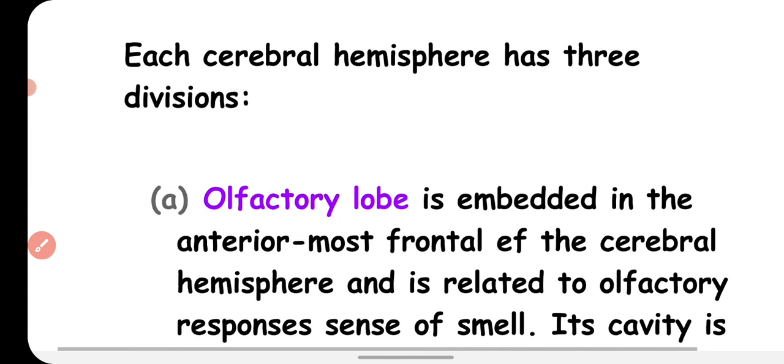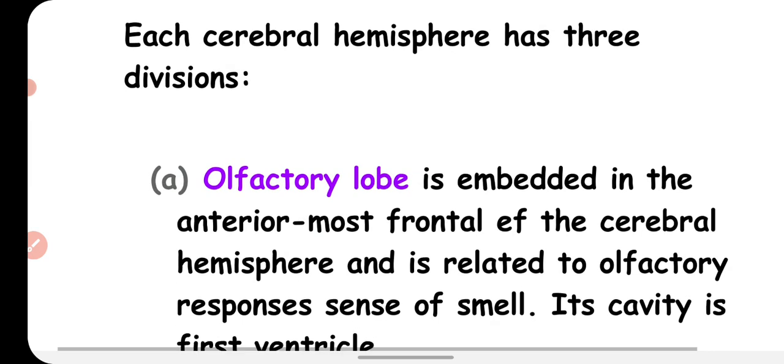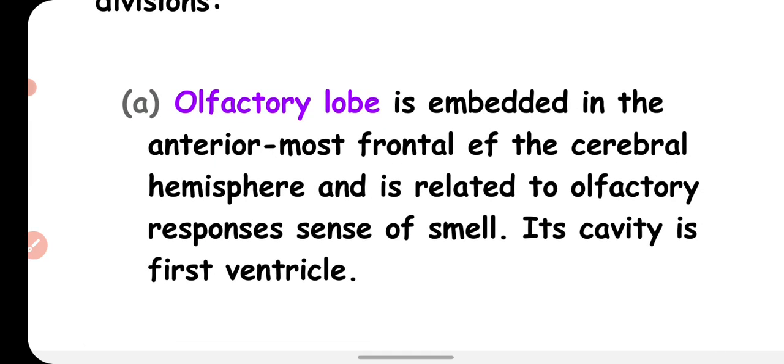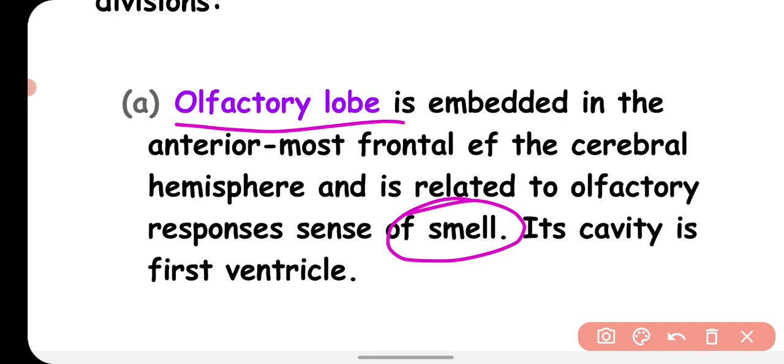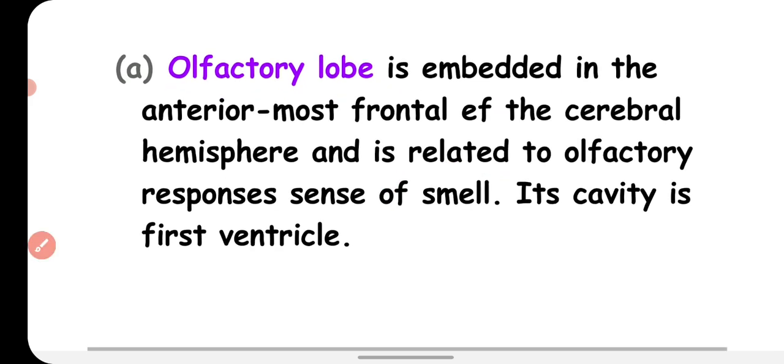Now we'll talk about the divisions: each cerebral hemisphere has 3 divisions. The first one is the olfactory lobe. Olfactory lobe is embedded in the anterior most part of the cerebral hemisphere, and it is related to olfactory responses, the sense of smell. Its cavity is called the first ventricle. The olfactory lobe is the center of smell. Whatever sensation comes from the nose enters into the olfactory lobe in the cerebrum, and here the assessing and processing of smell takes place.